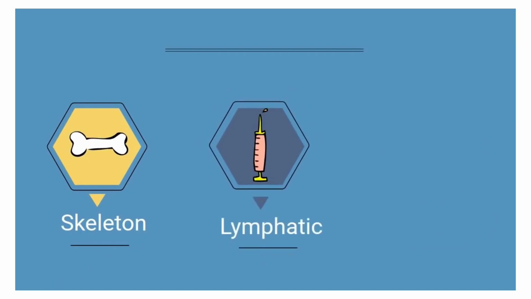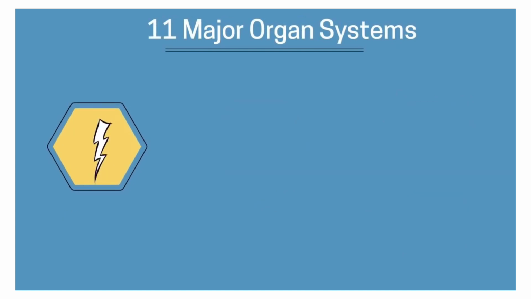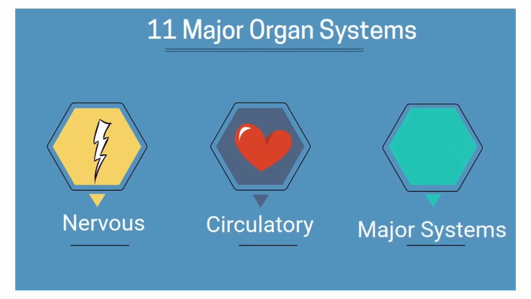Then we have the skeleton, the lymphatic, the integumentary. Next we have the nervous and circulatory, and those are the 11 major systems. Now let's look at two mnemonic devices to help us memorize these. You may use cardiovascular for the circulatory and skeletal for the skeleton, but I think this one.